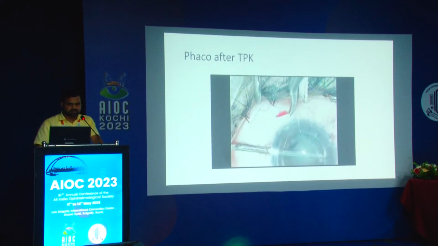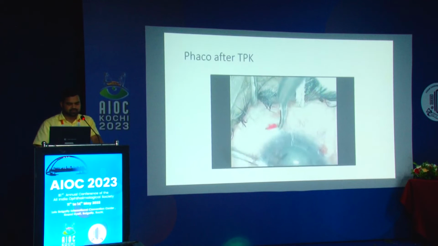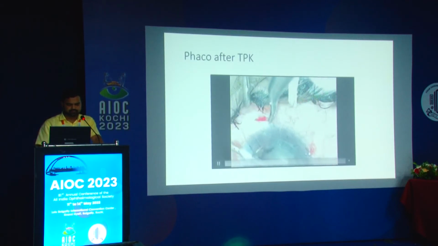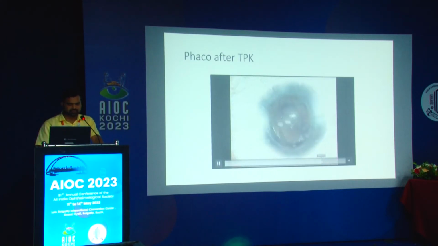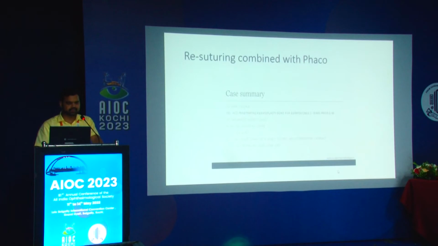This patient also had peripheral anterior synechiae, so you have to release them, and using soft shell technique, again you can complete the phacoemulsification in the most routine way. This is another case in which the patient had a penetrating keratoplasty done elsewhere. She was a 20-year-old female who had a penetrating keratoplasty for keratoconus, and she then presented to us with a clear graft but highly irregular astigmatism.